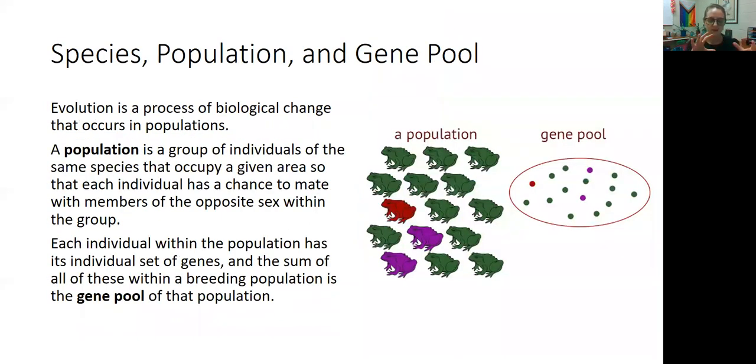All right, so we've talked about these genes from the parents being passed down to the offspring. If you take a step back and think about this on more of a community scale rather than an individual scale, we get the idea of populations and gene pools. A population is a group of individuals of the same species that all occupy the same area. You can think of basically all of the organisms that could be reproducing with each other. All of their genes together is the gene pool. Those are all of the genes that could possibly be passed down to the next generation from that population.